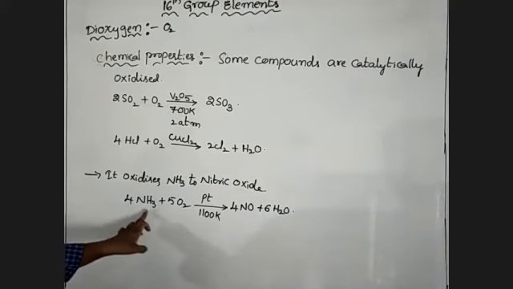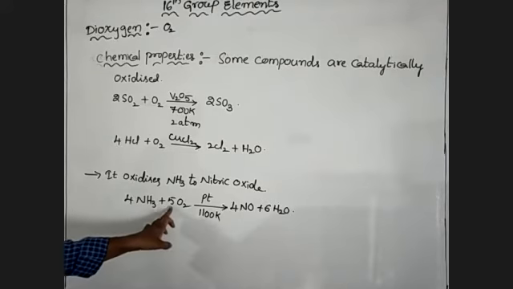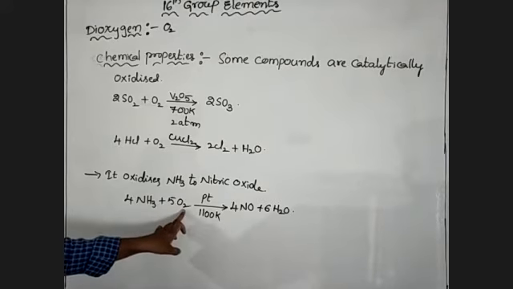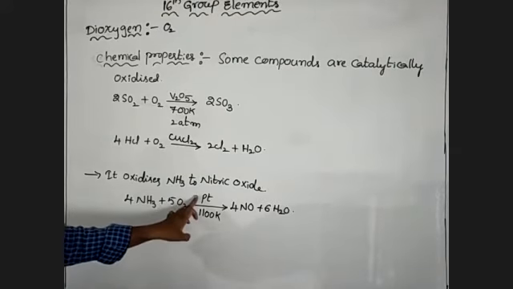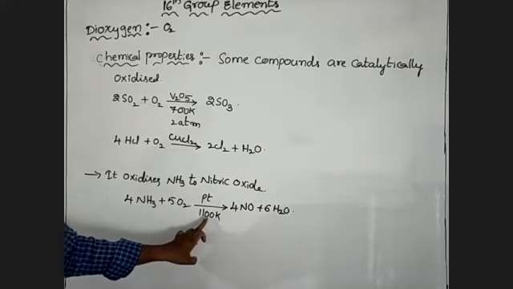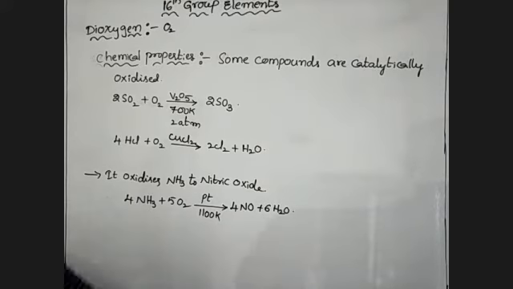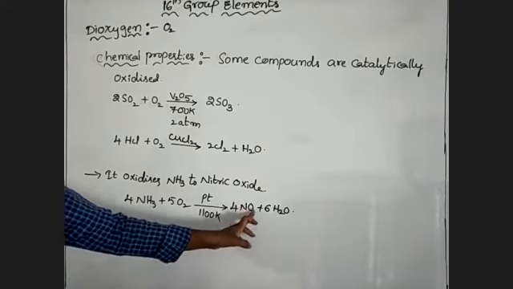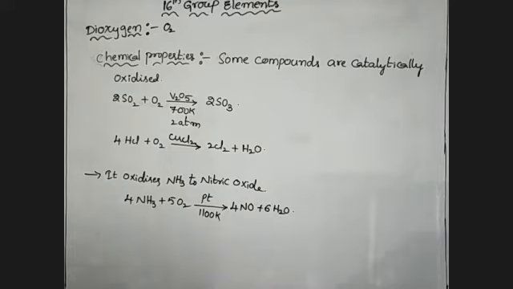4 moles of ammonia reacts with 5 moles of oxygen in the presence of platinum at 1100 Kelvin temperature. It forms nitric oxide and water. So these are chemical properties of dioxygen.